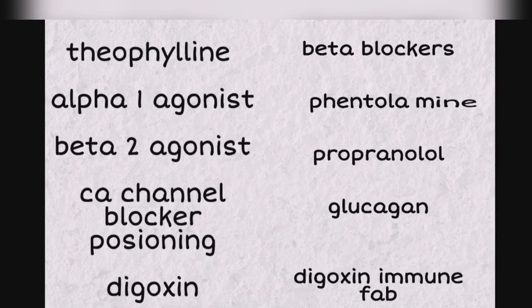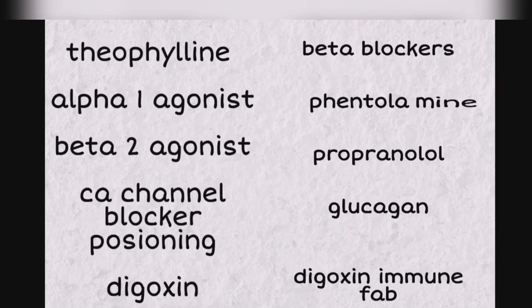For theophylline toxicity, we will give beta blockers as antidote. For alpha-1 agonist, we will give phentolamine as antidote. For beta-2 agonist, we will give propranolol as antidote. Propranolol is nothing but a beta antagonist.